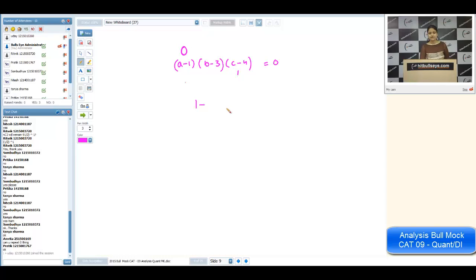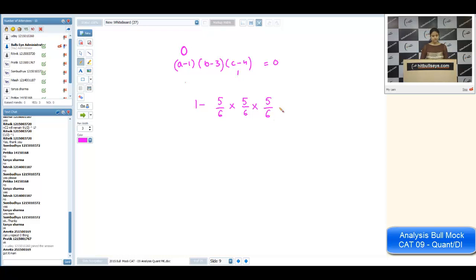Now A can take any value except 1. It can take 2, 3, 4, 5, 6. So what is the probability of getting an A? It will be 5 by 6. Similarly for B, B cannot take value 3. That's why. C cannot take value 4. That's why. Okay, Amrita?